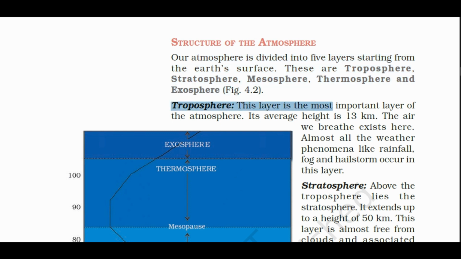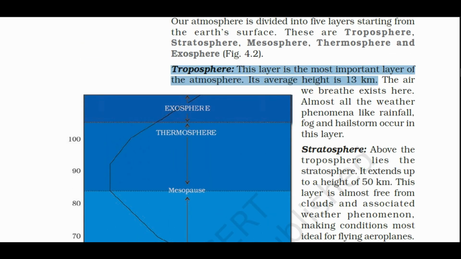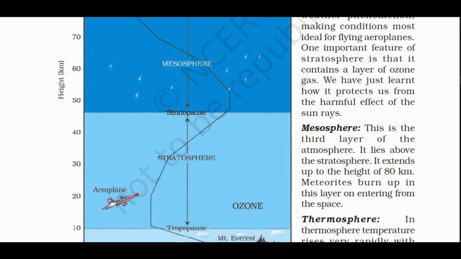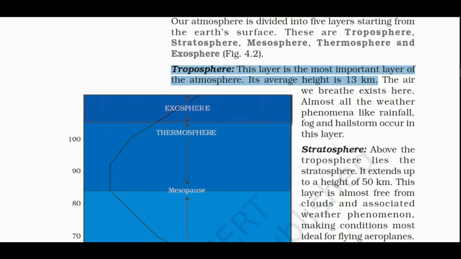Troposphere. This layer is the most important layer of the atmosphere. Its average height is 13 km. Let's see where the troposphere is. Yes, it is here, just above the land. Troposphere touches the land.